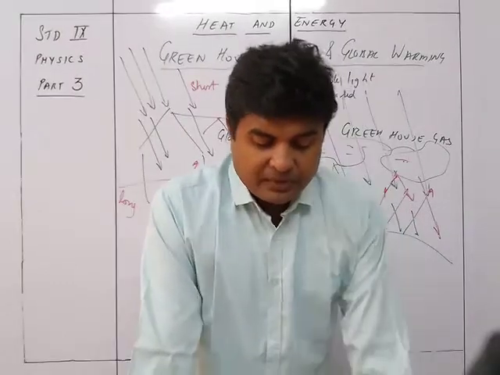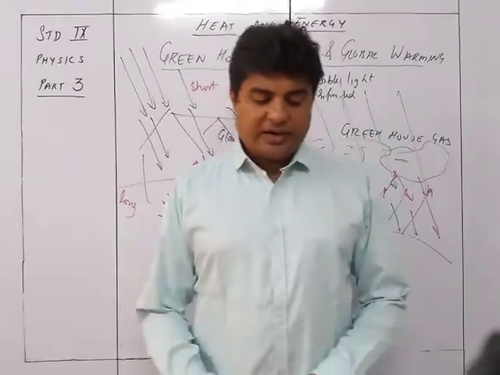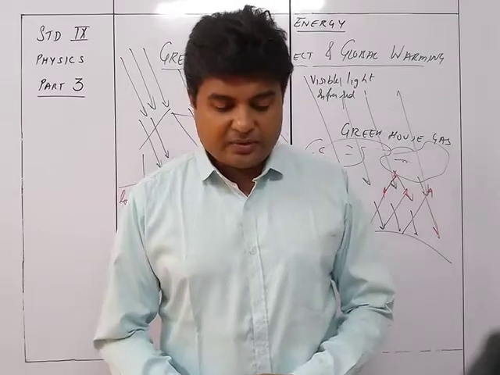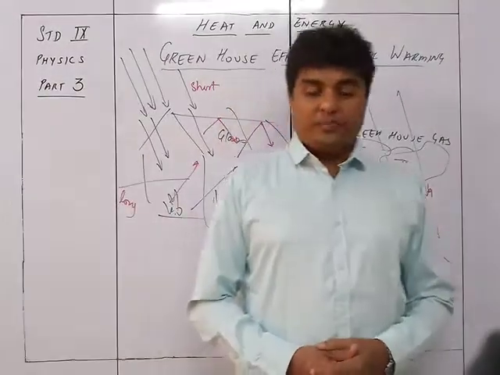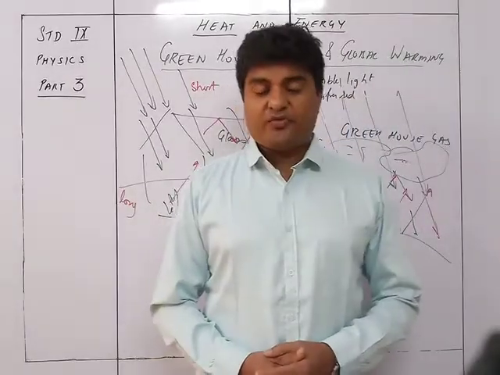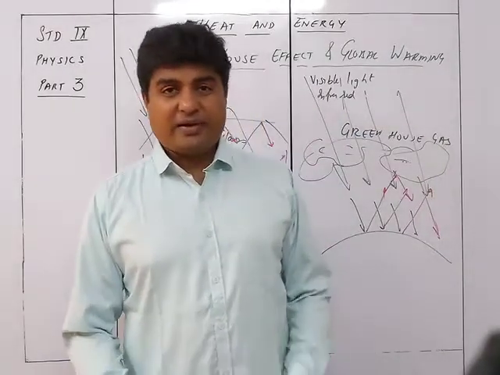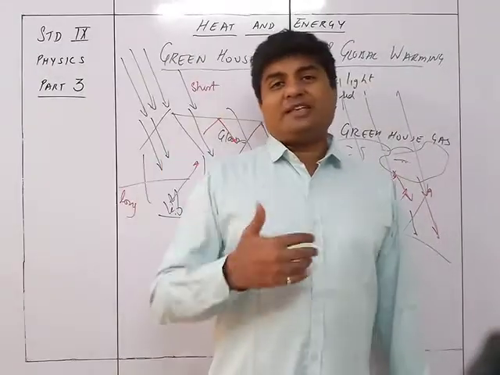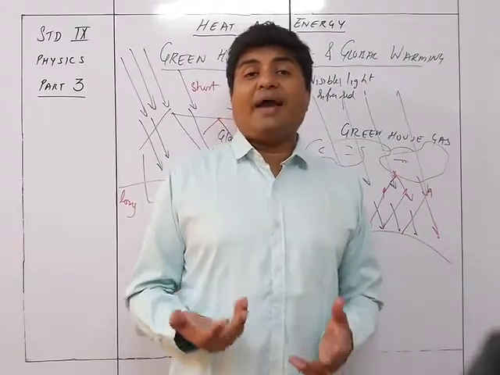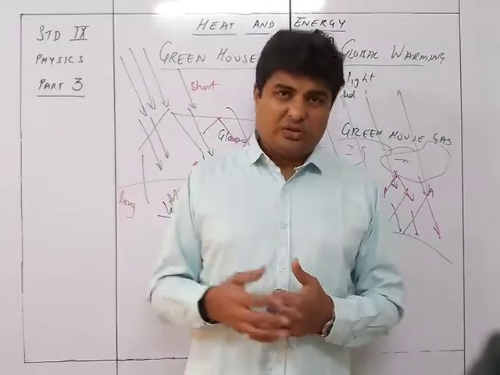On the other hand, if there is an increase in the proportion of greenhouse gases in the atmosphere, the average temperature of the Earth will rise, and it will be above 15.5 degrees Celsius and 60 degrees Fahrenheit. So you can now also understand why we had an ice age earlier.